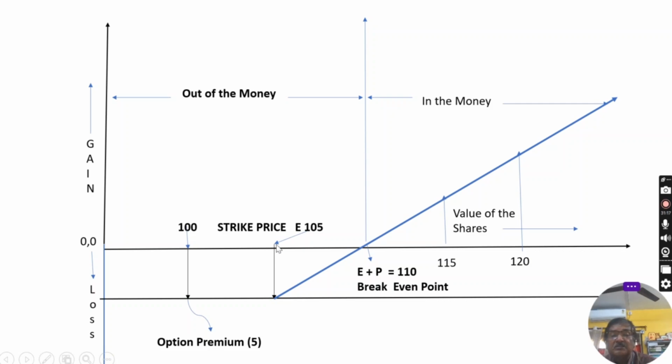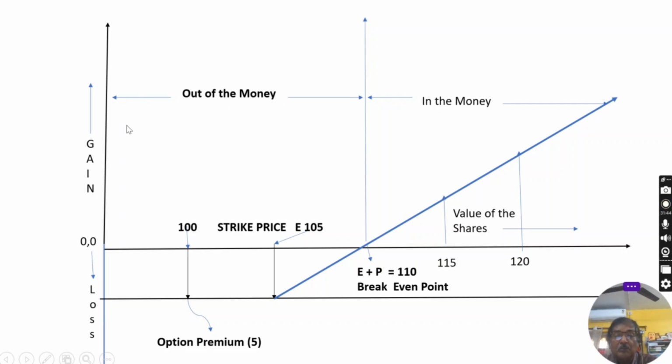This is the exercise price, and this is in the money. I have already discussed what is in the money. This is the advantage, the benefits area, the benefits position of the call option buyer, and this is out of the money because there is no benefit in favor of the call option buyer.